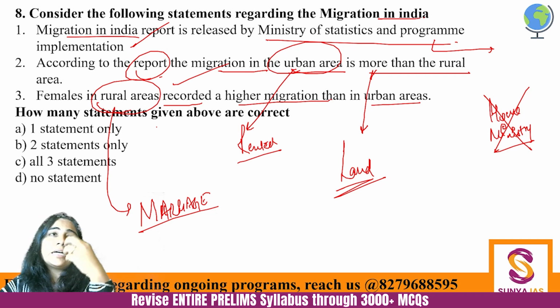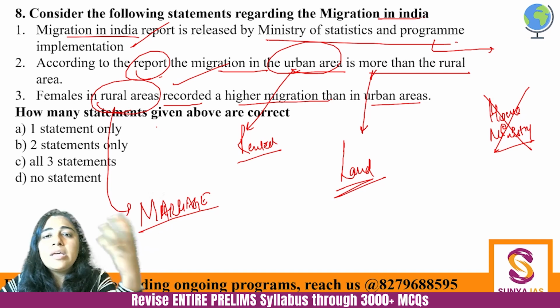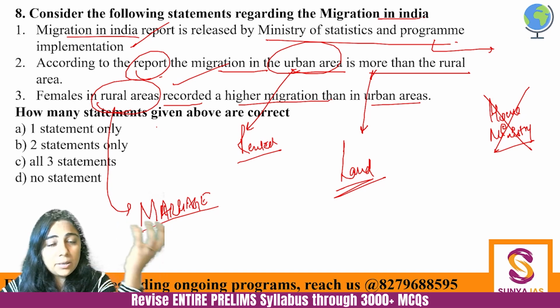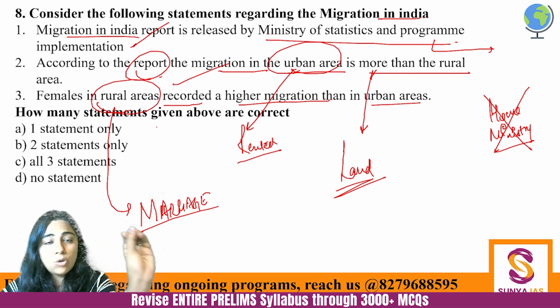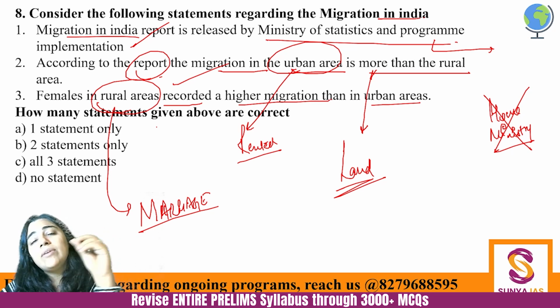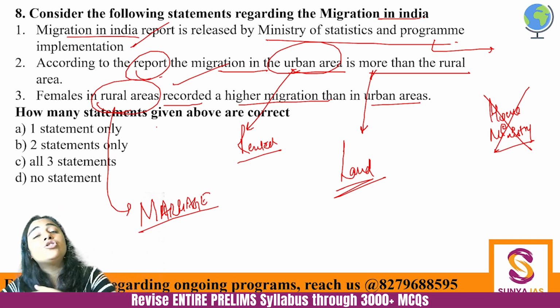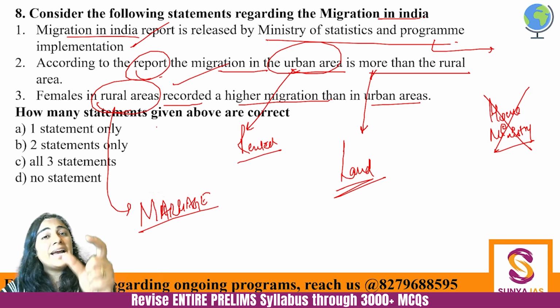In the sense that the autonomy of the woman is more in urban areas. That is a generally consented fact, right? And even when women in urban areas migrate, many times they migrate for job opportunities and higher education. And that migration is a very minuscule part of overall migration.